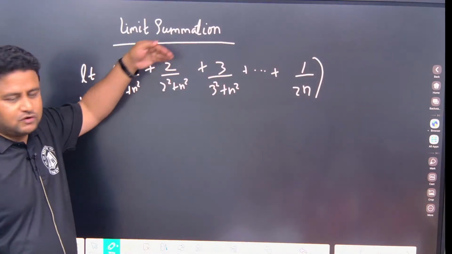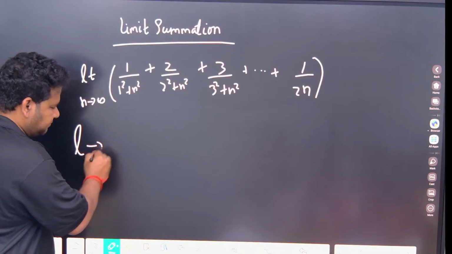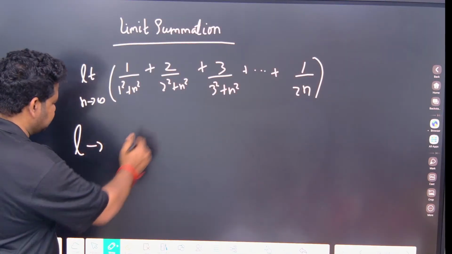So limit summation, what does this concept say? Limit of summation can always be converted to summation, and then it can be converted to integration. Now here sum is there, we can do summation, but if outside this there is a product, I will show you through the question. Directly they can give at this level, you have to get to here, or if they give at this level, you have to bring to summation, then to integration. They have given at this level, limit.